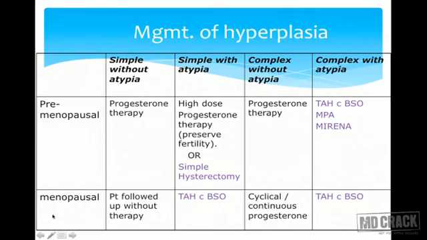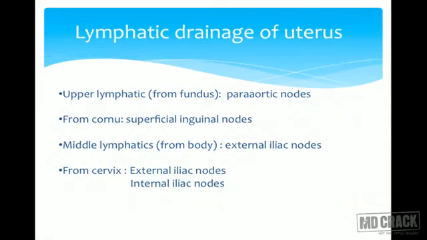If the patient is old, then in low-risk cases like simple without atypia, we can give progesterone therapy. But with atypia, always go for TH with BSO. Complex without atypia, progesterone is the option. With atypia, again the treatment is only and only abdominal hysterectomy with bilateral salpingo-oophorectomy.